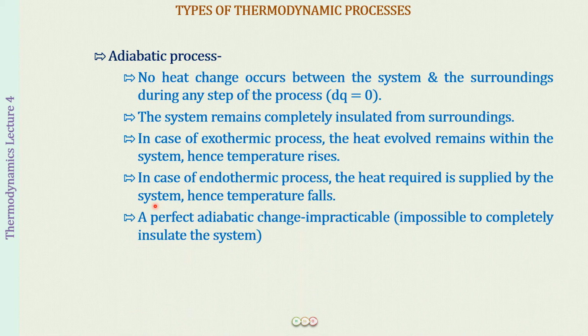And one more thing that you have to remember for an adiabatic process is that we cannot always have a perfectly adiabatic change. Why can we not have a perfect adiabatic change? Because it is impossible to completely isolate or insulate the system. There is always going to be some energy loss that takes place.